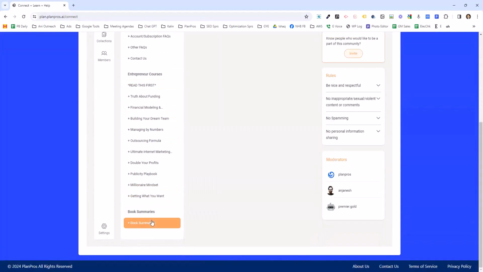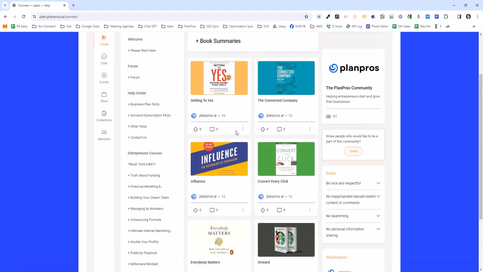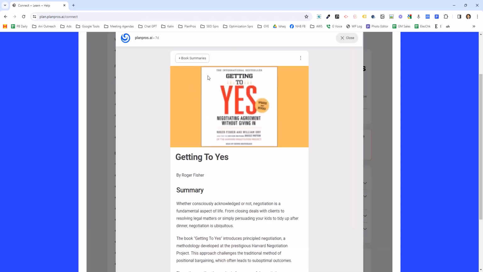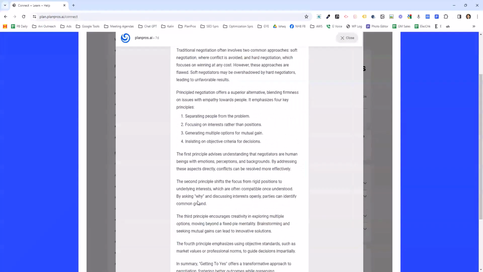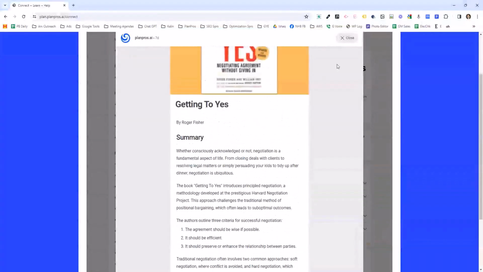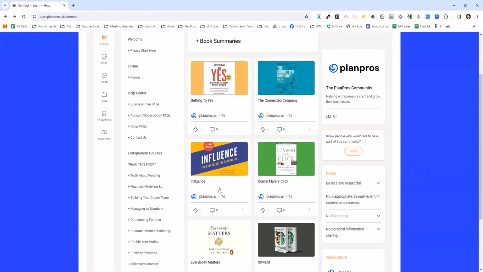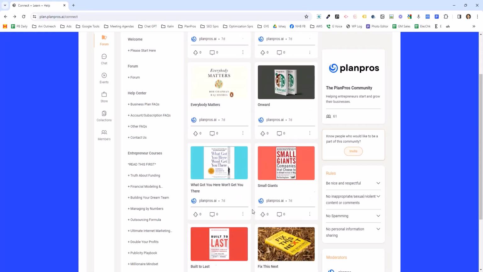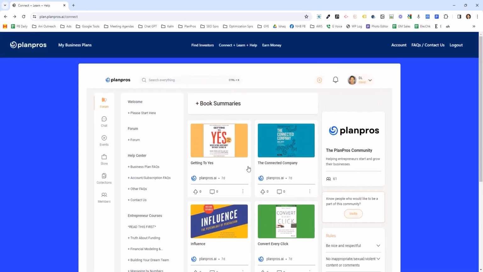And finally, in this section, book summaries. These are some of the top books that you should know about, that you should read. For each one, we have an overview summary and then a chapter by chapter summary. So rather than spending hundreds of hours reading the top business books, we've already summarized them for you here. I strongly encourage you to go through these summaries and read them very quickly.